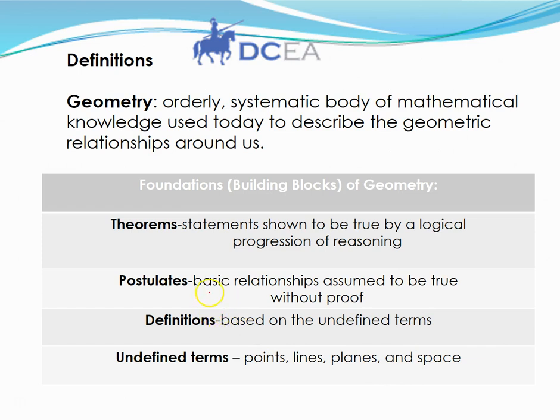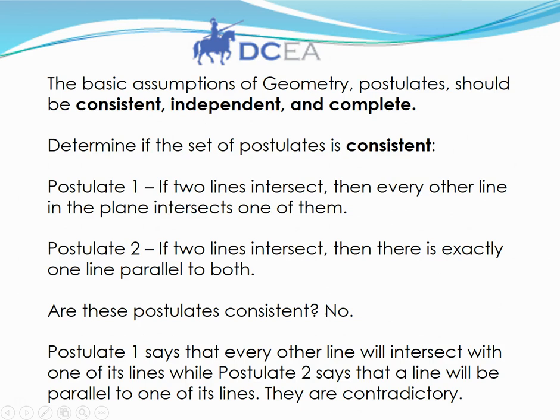Postulates. Basic relationships assumed to be true without proof. You may have heard of postulates being called axioms. Theorems. Theorems are statements shown to be true by a logical progression of reasoning. The basic assumptions of geometry, postulates, should be consistent, dependent, independent, and complete.